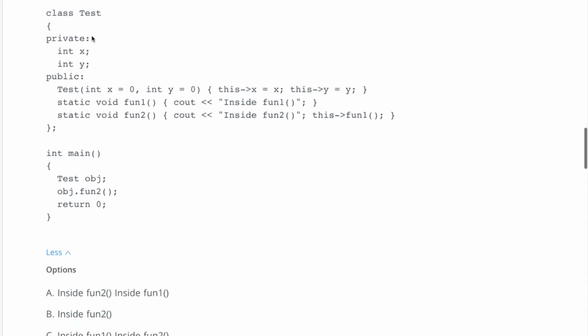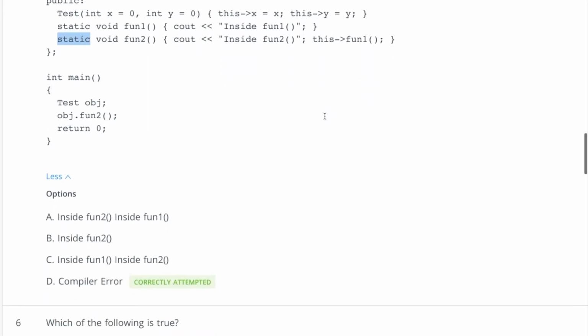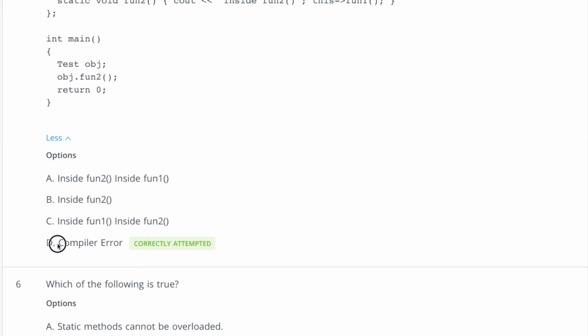So we have a class test and then we have two variables. It is a constructor, so everything is fine. Now we have static functions, function 1 and function 2. But if you look at this, we are using this inside this function, but the this pointer cannot be used inside a static function because static functions do not depend on the objects, and that's why we can't use this here, and it should give us a compiler error.